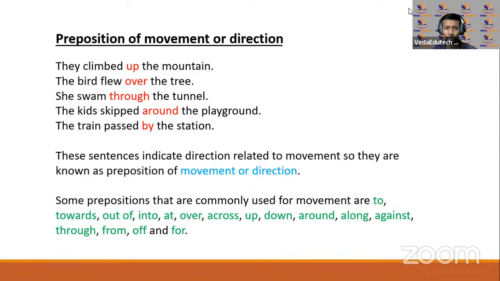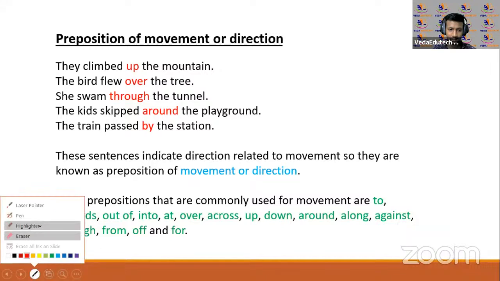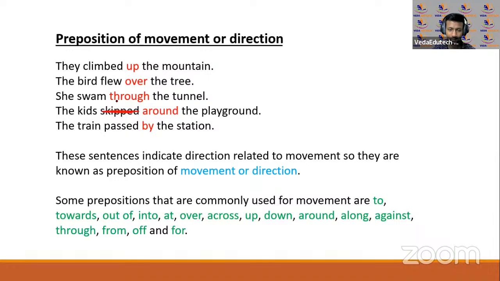Although skipped, kids skipped. No, that cannot be. Okay, played. We'll just write it: played around the playground. Okay, I'll write it this way. Just hold on. Yeah, this sentence you can just change. Here I changed the sentence a little. Skipped is not a correct word over here. You can just write played. The kids are playing around the playground. Kids played around the playground. Whichever tense it is, it's fine. Past में भी लिख सकते हैं. You can also tell regarding that.